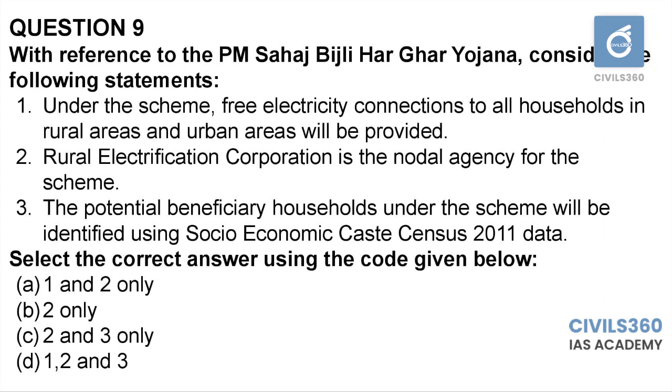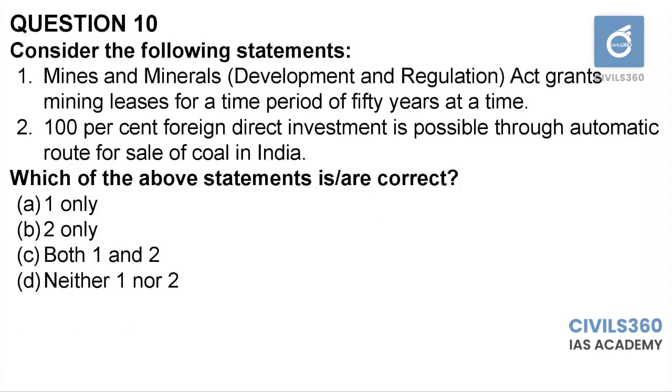So the first statement is incorrect. Other two statements are correct. Rural Electrification Corporation is the nodal agency for the scheme and the beneficiaries are identified through Socio-Economic Caste Census data. 2 and 3 is correct. So 9, option C. 10th question, consider the following statements. Mines and Minerals Development and Regulations Act grants mining licenses for a time period of 50 years at a time. 100% foreign direct investment is possible through automatic route for sale of coal in India.